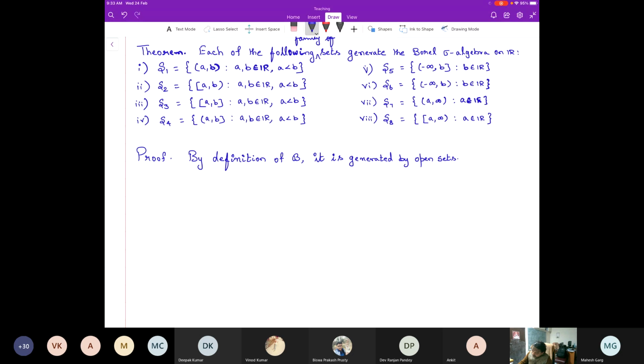So in particular, it is generated by open sets, which implies the sigma algebra B contains all the open sets.